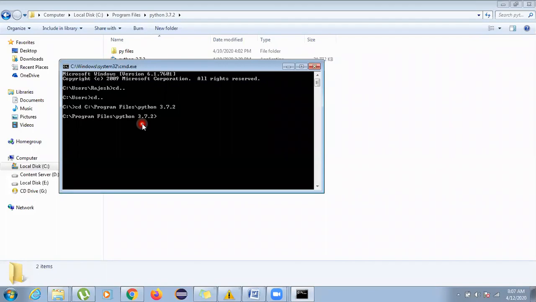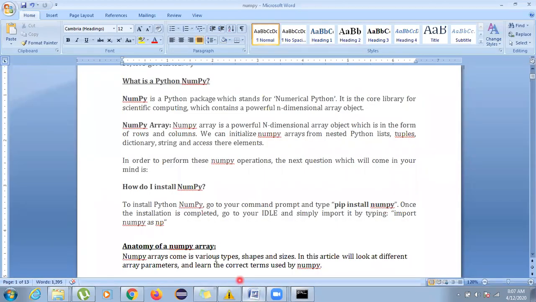Now you can run all the module commands from here. So what are we going to do now? We have to install NumPy. And what is the command given for installing NumPy? It is pip install numpy.